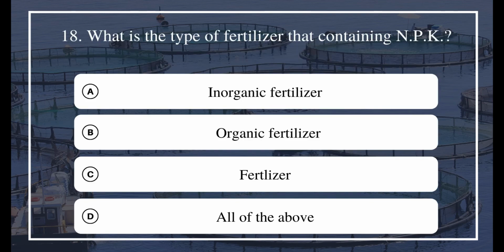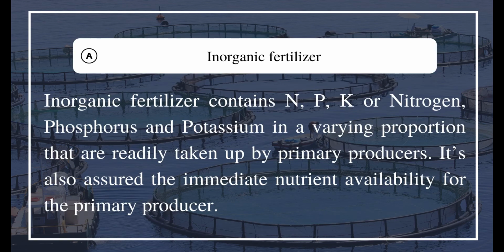18. What is the type of fertilizer that contains NPK? A. Inorganic fertilizer. B. Organic fertilizer. C. Fertilizer. D. All of the above. The answer is A. Inorganic fertilizer. Inorganic fertilizer contains N, P, K, or nitrogen, phosphorus, and potassium in varying proportions that are readily taken up by primary producers. It also assures the immediate nutrient availability for the primary producer.